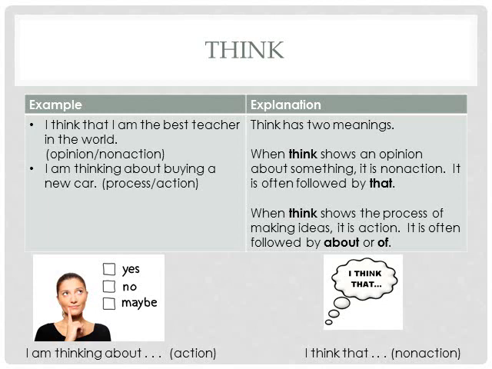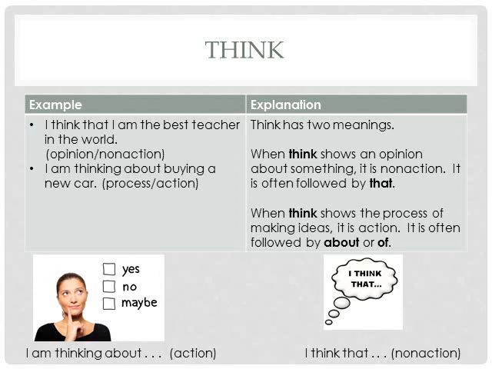The other form of think, the action one, is showing the process of making ideas or coming up with some sort of ideas. The clue there is that it's often followed by about or of. And the other trick is that it cannot be replaced by believe and make sense. So, I'm thinking about buying a new car.